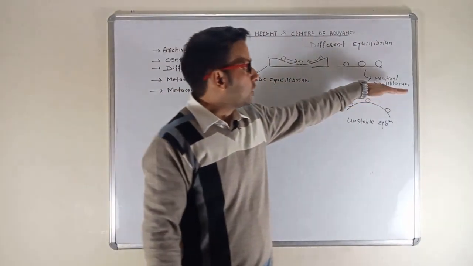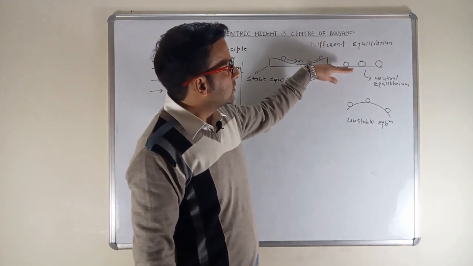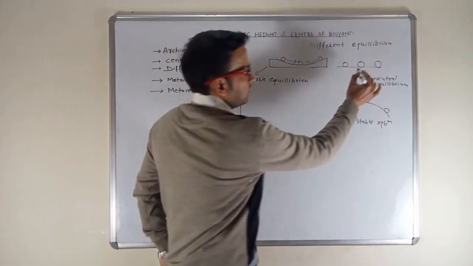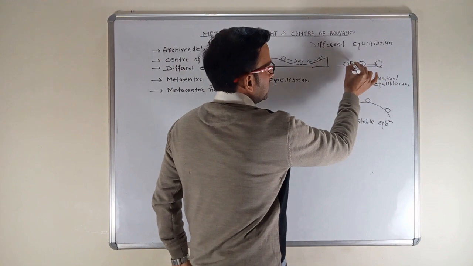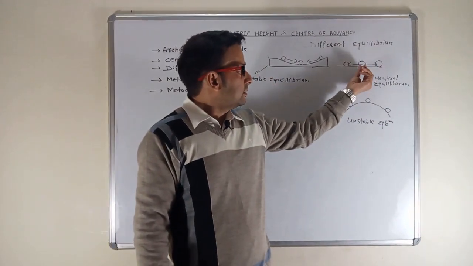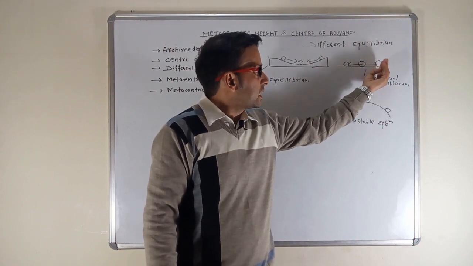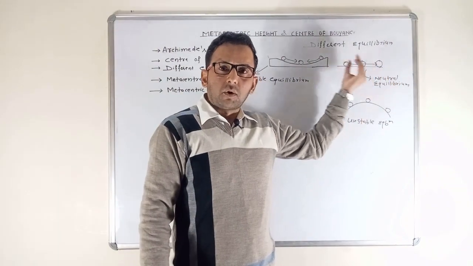Second thing is neutral equilibrium. What is neutral equilibrium? If we have a spherical ball lying on a horizontal plane, and if we displace it towards the right side or towards the left side, it will take the displaced position very easily. It will not come back to its original state.